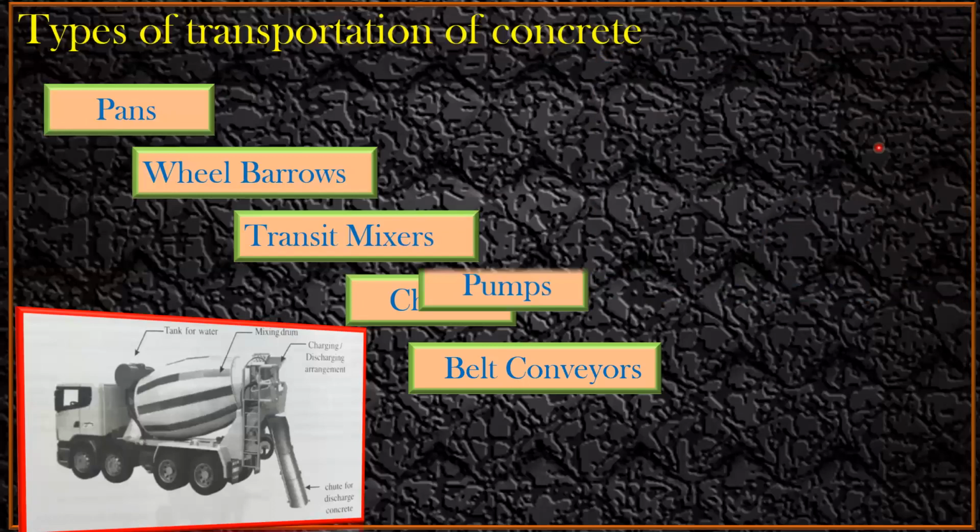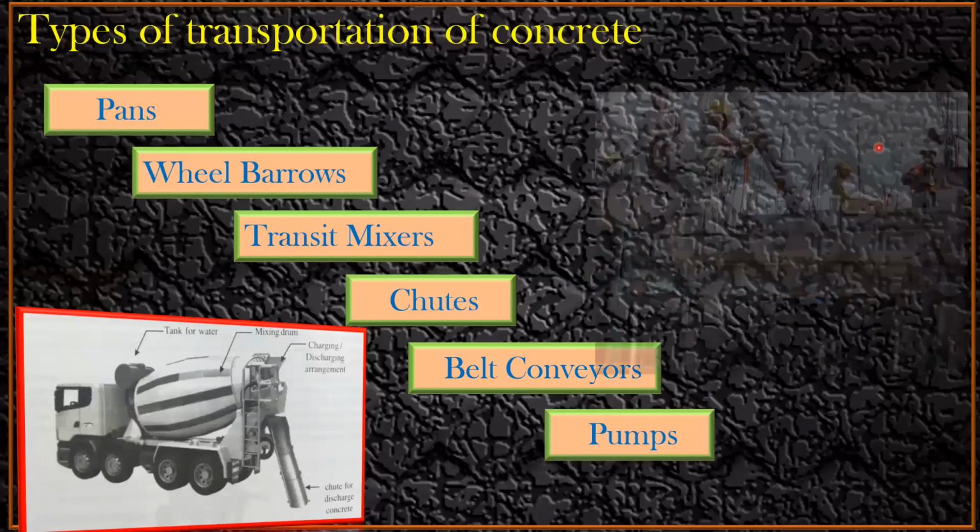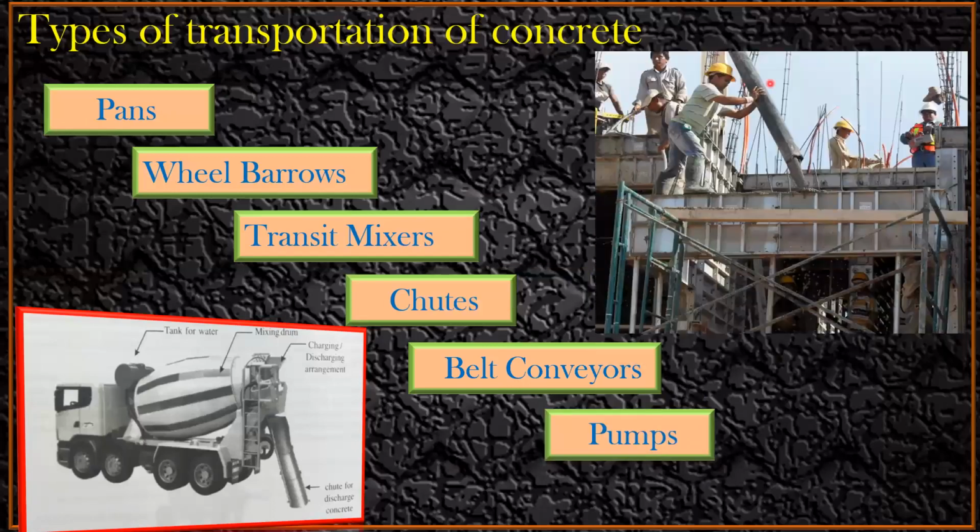The next is a concreting pump, which is usually used everywhere. This is called a boom placer. This will have a big machine at the ground level, and through that we are going to pour the concrete. Again, this depends on the client requirement and all. Since they're expensive in nature, it depends whether you really need to use them or not. But with the help of the pump, your work will finish very quickly.